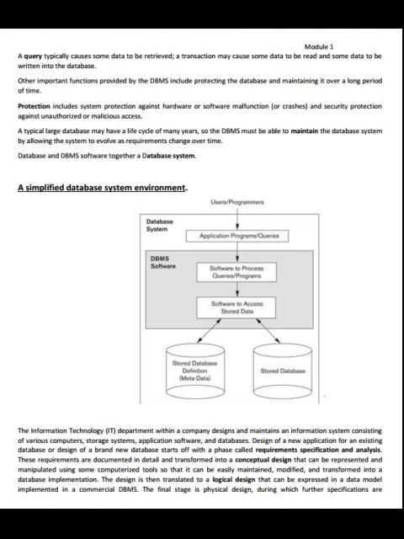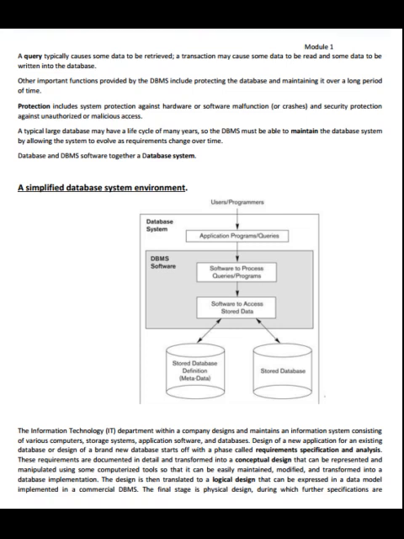A typical large database may have a life cycle of many years, so the database management system must be able to maintain the database system by allowing the system to evolve as requirements change over time. Database and DBMS software together form a database system. See the figure, a simplified database system environment.